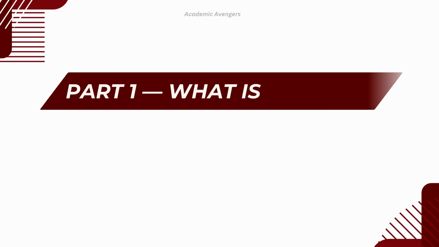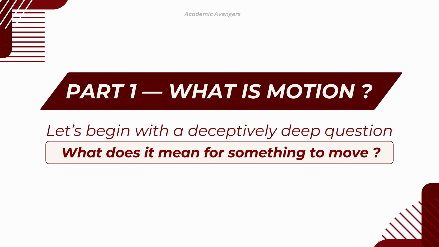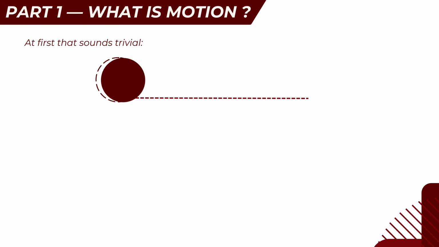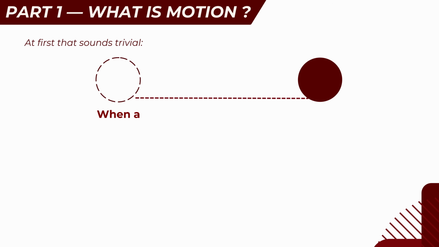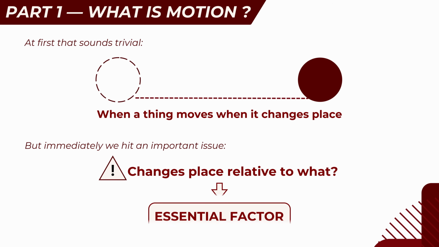Part 1. What is motion? Let's begin with a deceptively deep question. What does it mean for something to move? At first, this may sound trivial. We might say that something moves when it changes its position. However, this immediately raises an important issue. Changes in position relative to what? That relative to what is essential.